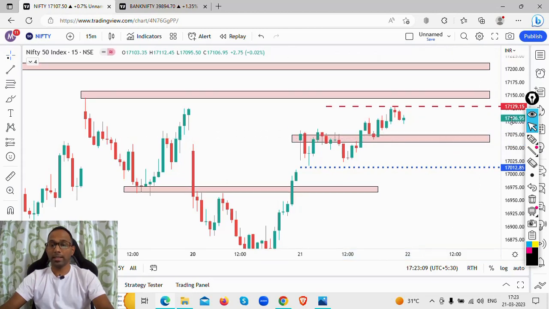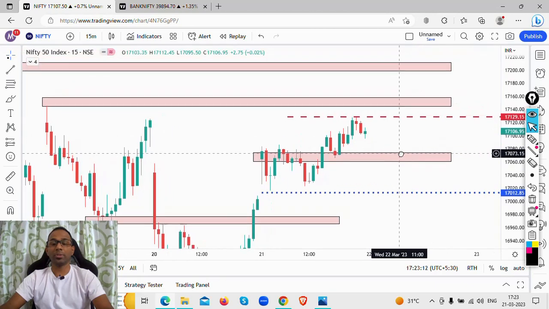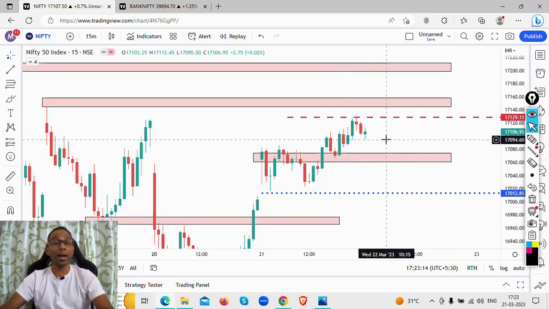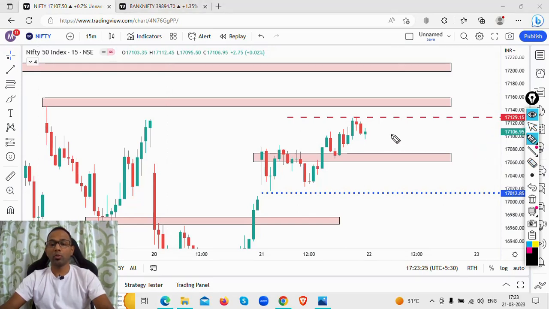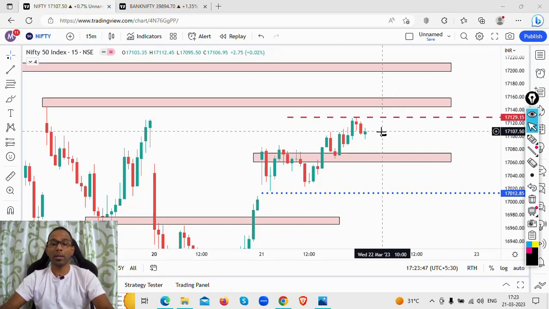Now remember guys, these levels which we mark, it doesn't mean 100% they are going to work out. This is just for your guidance sake, for your information sake, and where to avoid taking long and short trades. Say, for example, the market tomorrow opens flat here and just crashes down, that means this support is no more valid. That means the bears are stronger. That is the reason we are marking this level, to give me the price action and the guidance on what is happening in regards to the level. By identifying the strong support and resistance levels, it gives me an idea of what is happening.